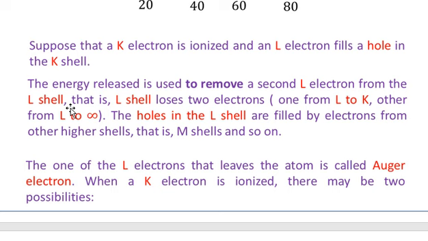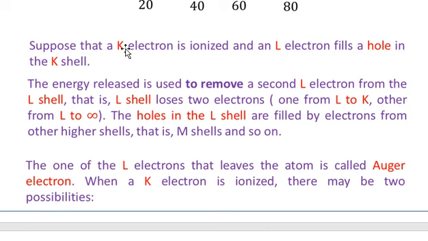So you see that this L electron. So let's start from the beginning. We have an atom with a K electron removed. That is, there is a hole in the K shell. So an L electron jumps from the L shell to the K shell to fill the vacancy.